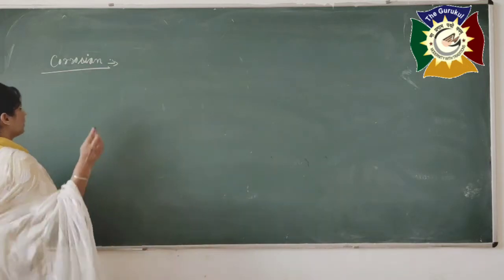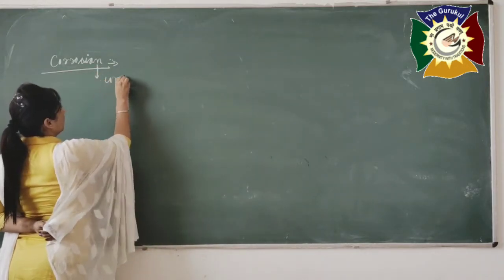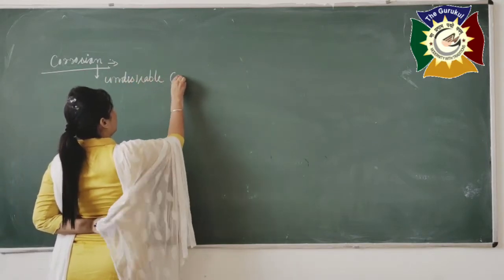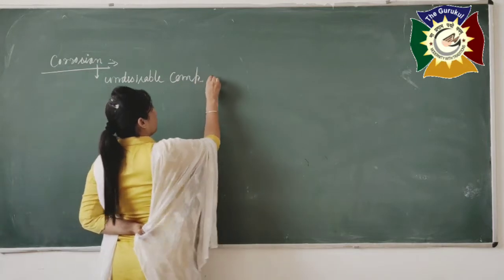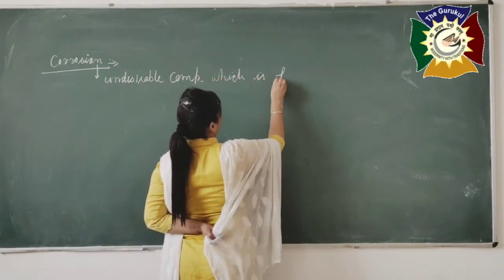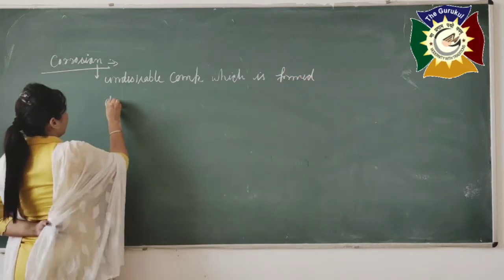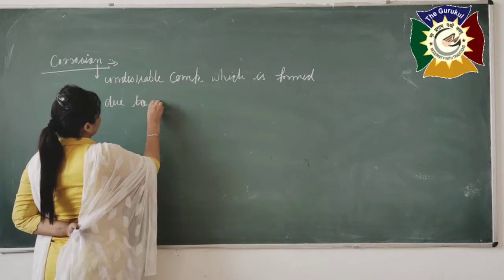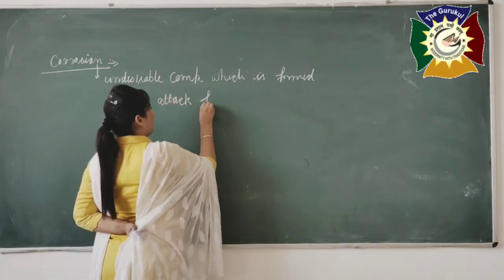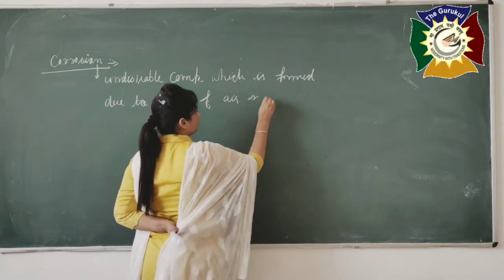Okay, so what is corrosion here? It is the undesirable compound which is formed due to attack of air or water.